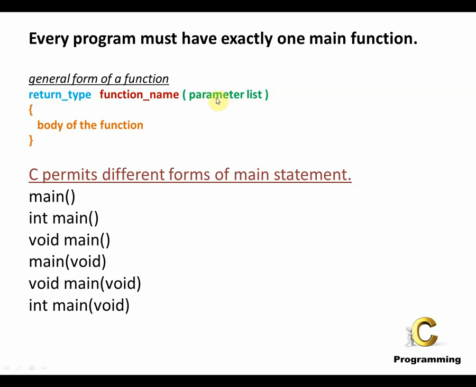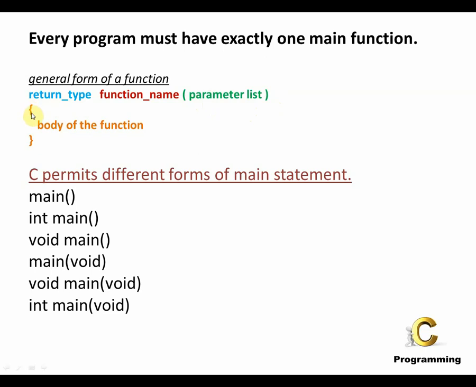These parameters are actually optional. Sometimes functions can have no parameters. But if you have some parameters, then you have to write them in a round bracket. How to go about writing parameters, we will see when we are studying functions in later video lectures.